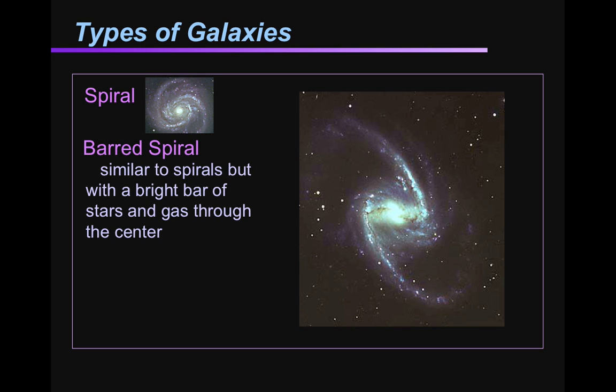Barred spiral, this is a special type of spiral galaxy. It's similar. It has a central concentration of stars. The difference is instead of the spherical concentration, it has a wider bar across the center that is bright. And then these spiral arms, you can see they're not as concentrated.